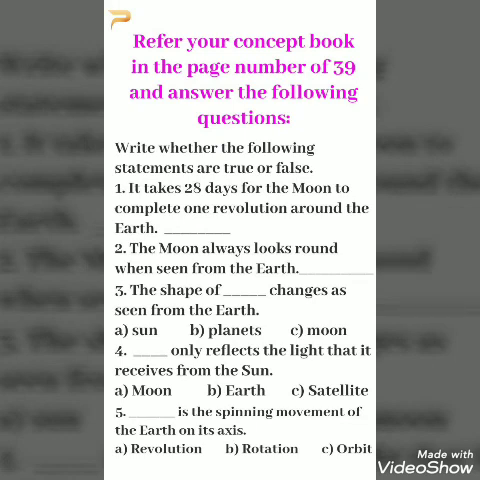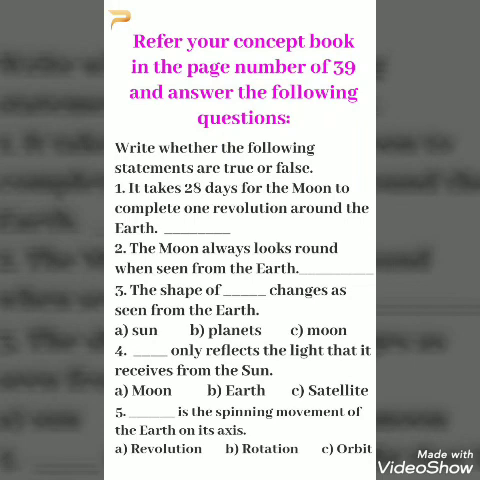Your first question is, write whether the following statements are true or false. It takes 28 days for the moon to complete one revolution around the Earth. Dash. Your second question is, the moon always looks round when seen from the Earth. Dash.